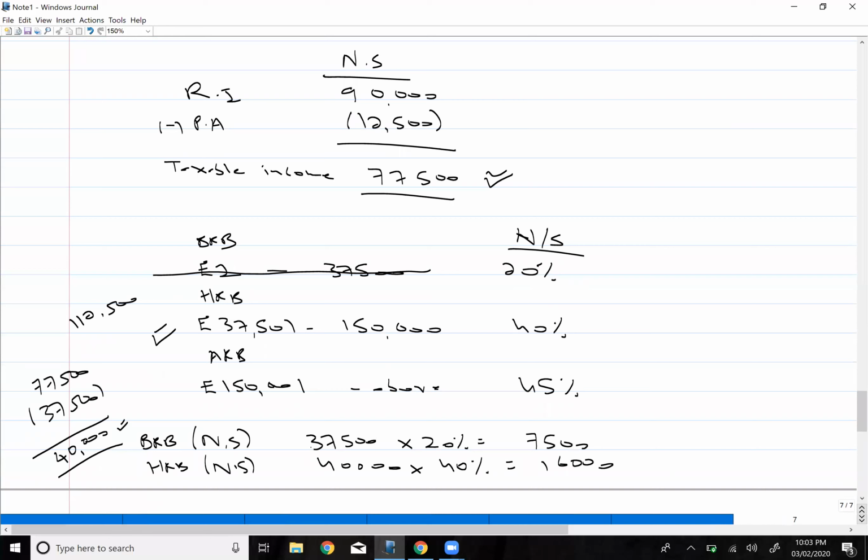So we have applied tax on all of our income, right? So my income tax liability will be 16,000 plus 7,500. That will be 23,500.